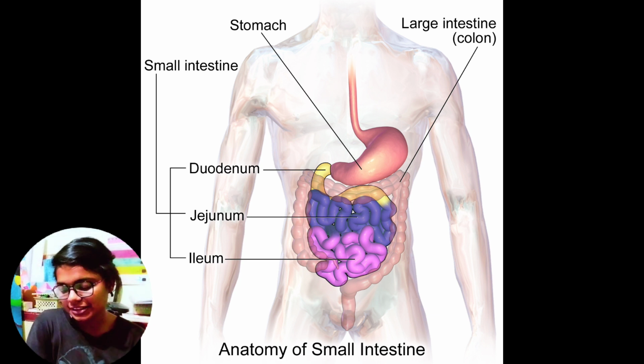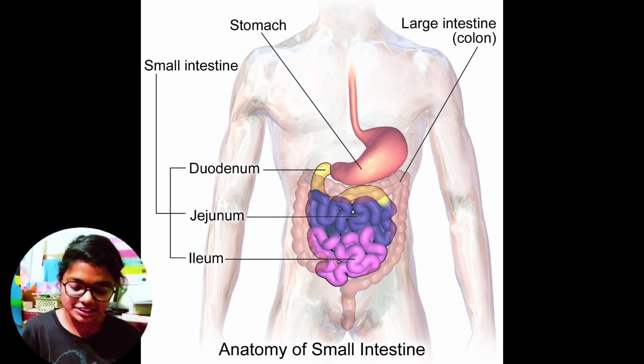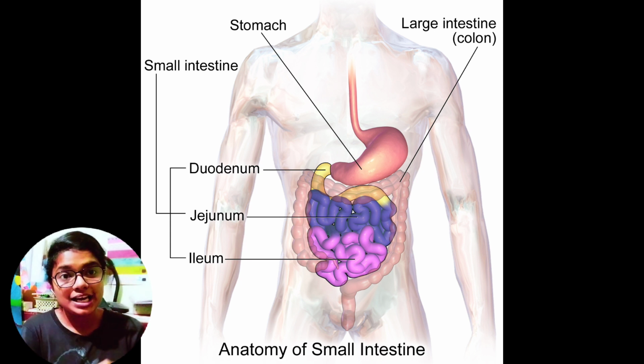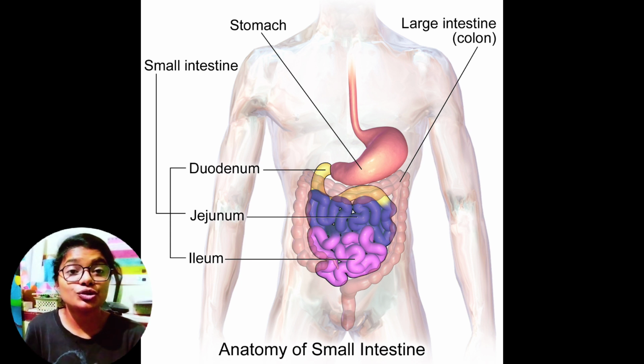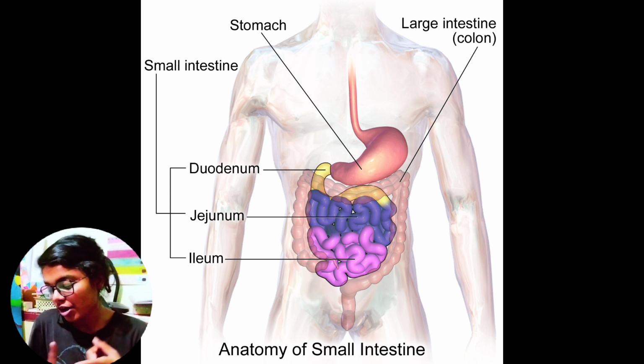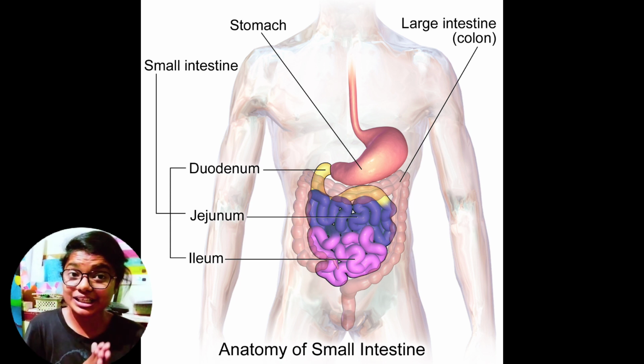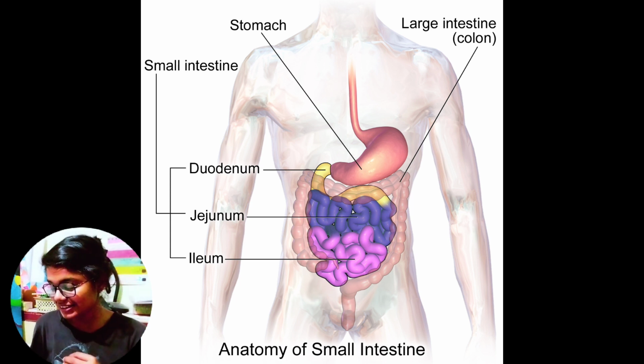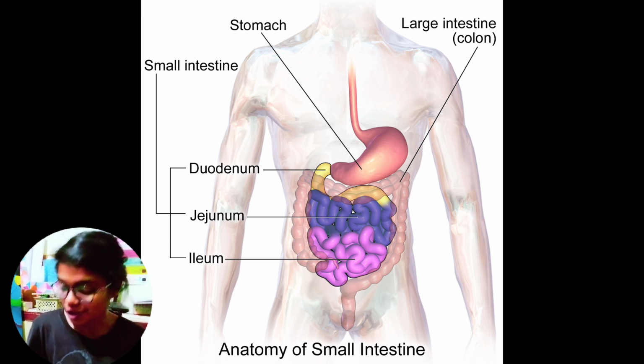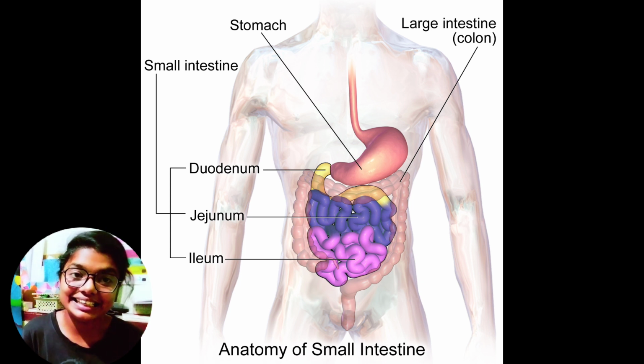After that, we will see this opens into the ileum region and that empties into the ileocecal junction by the ileocecal valve. Then the functions of the small intestine: it completes the digestion of protein, carbohydrates, fats and nucleic acid, as well as absorbing the nutrition into blood and lymph.